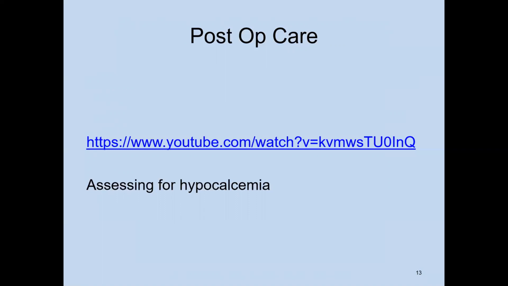Now, some hoarseness can be expected in the first 3 to 4 days because of edema. We want to watch management of pain. We've talked about this in lots of different ways, but post-op recovery should be uneventful, but really also tied to good pain management. The patient should be ambulated within just a couple of hours of surgery. They should be able to take fluids as tolerated and eat a soft diet by the next day.